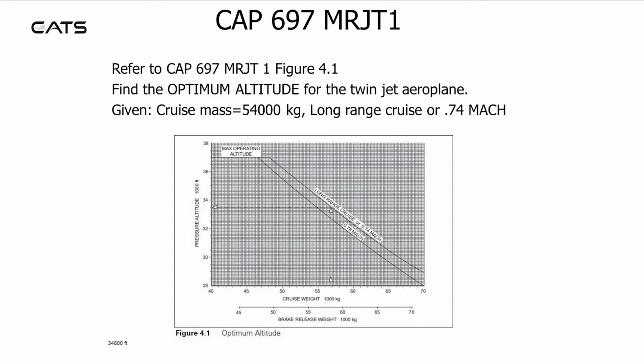Here, let's find the optimum altitude given a cruise mass of 54,000 kilograms, long range cruise or 0.74 Mach. Going in the bottom of the table at 54,000 kilograms, go up to the line which says 0.74 Mach, which is the second one, which is higher up. Then go horizontally left to read a value of 34,600 feet.